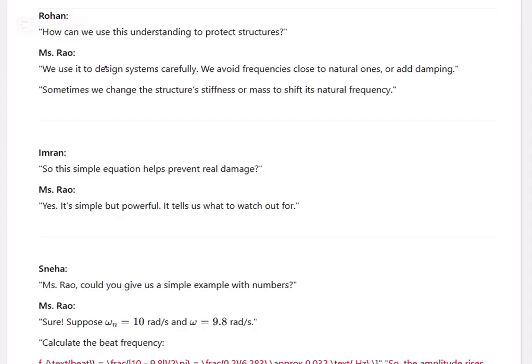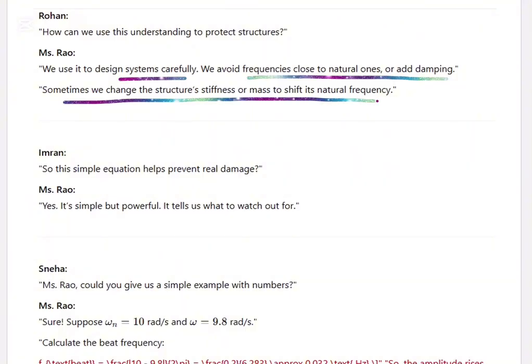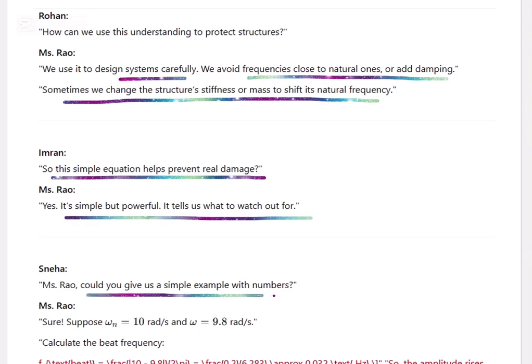How can we use this understanding of frequencies to protect structures? We use it to design systems carefully. We avoid frequencies close to natural ones or add damping. Sometimes we change the structure's mass or stiffness to shift the natural frequency. So this simple equation helps prevent real damage. It's simple but powerful. It tells us what to watch out for. Can you give us an example?